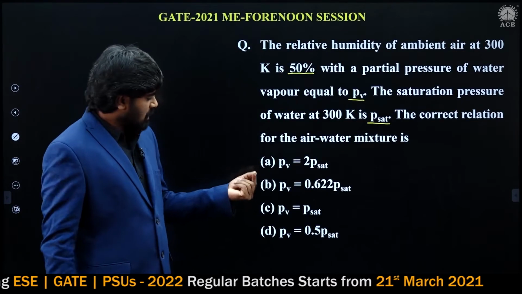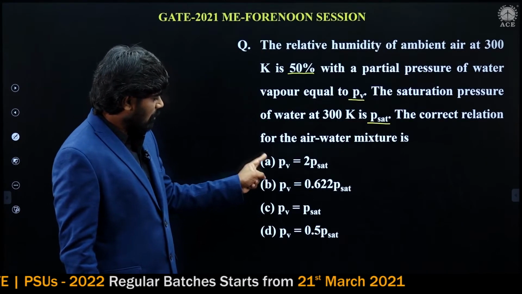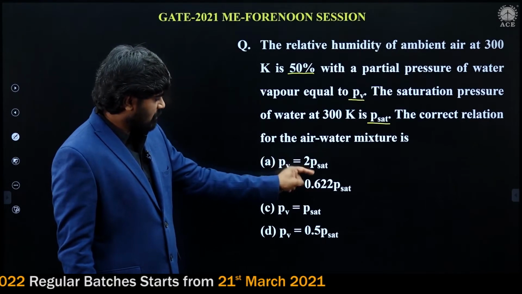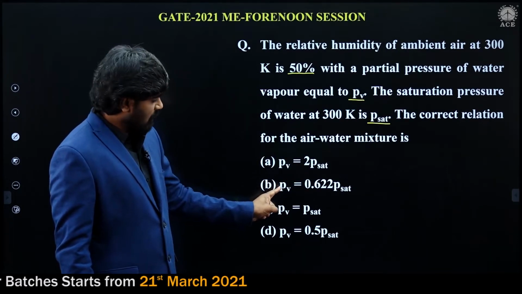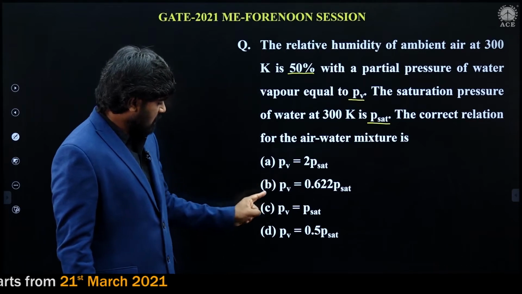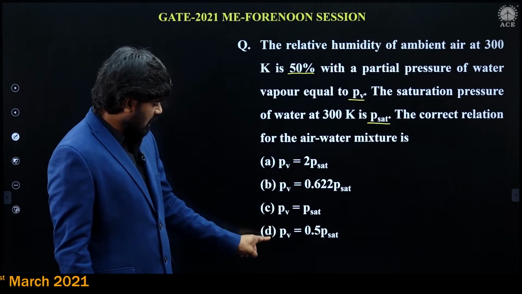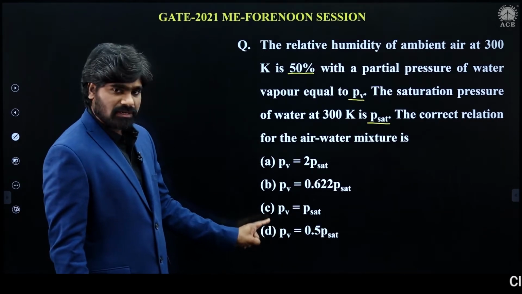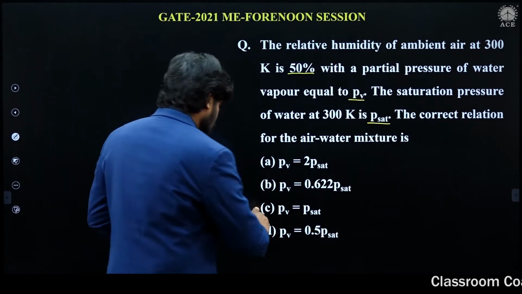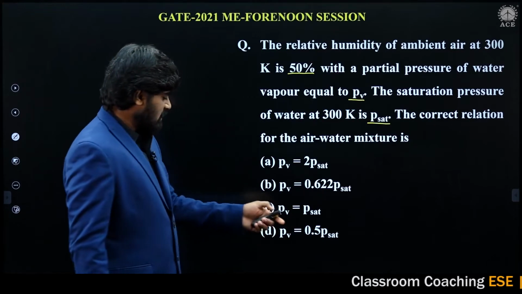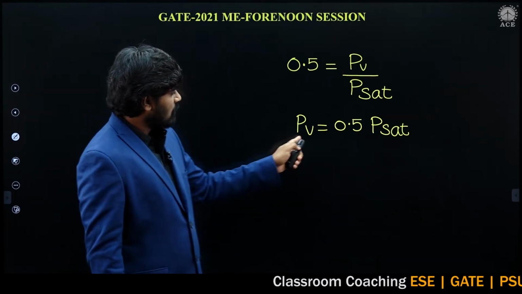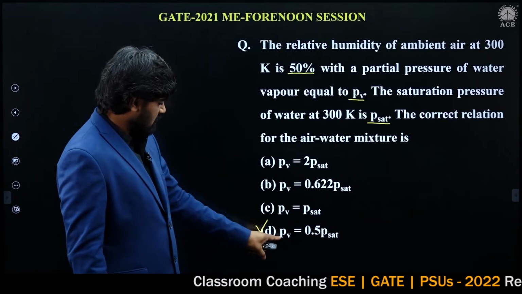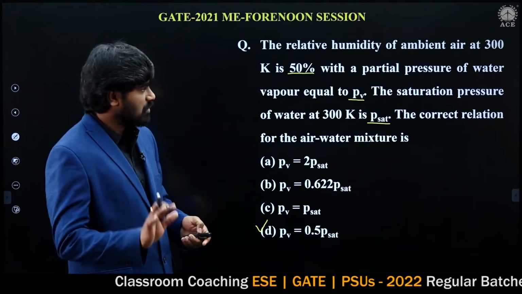If you check the options A, B, C, D: option A, PV is equal to 2 times P saturation; B, PV is equal to 0.622 P saturation; C, PV is equal to P saturation; D, PV is equal to 0.5 times P saturation. This is the correct option for this question. PV is equal to 0.5 times P saturation.